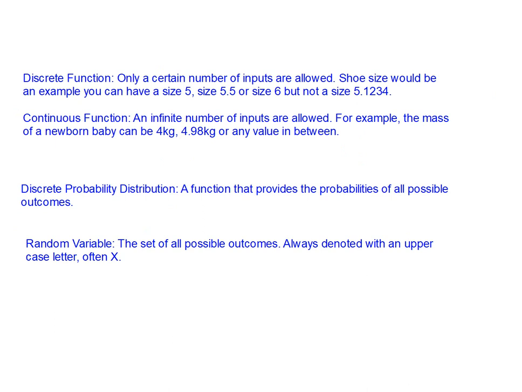A discrete probability distribution is a function that provides the probabilities of all possible outcomes. We'll do an example in a moment where you can see what this looks like. And the last little bit of information that we need is a random variable. A random variable is really just the set of all possible outcomes. We always denote random variables with capital letters, and often we use a capital letter X. Again, we'll look at all of this in an example shortly.